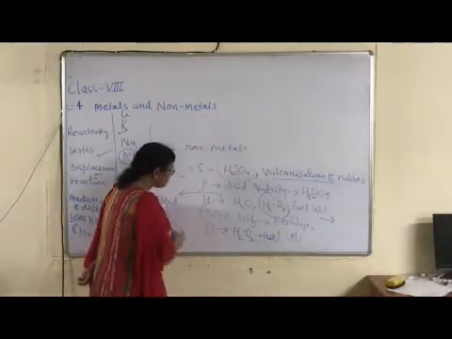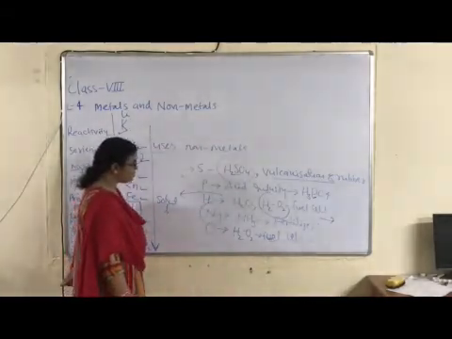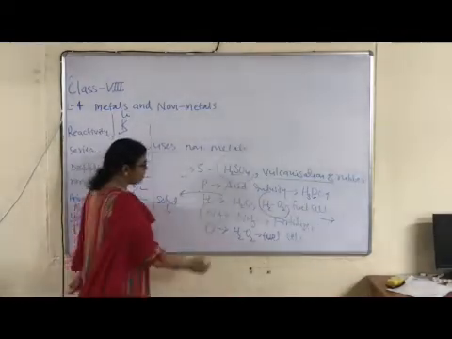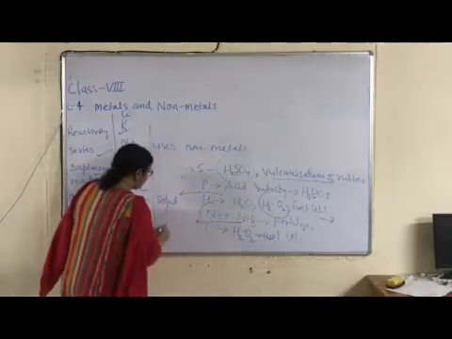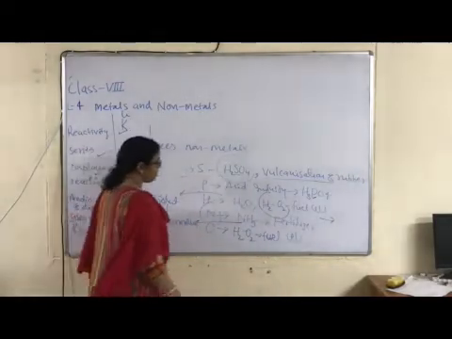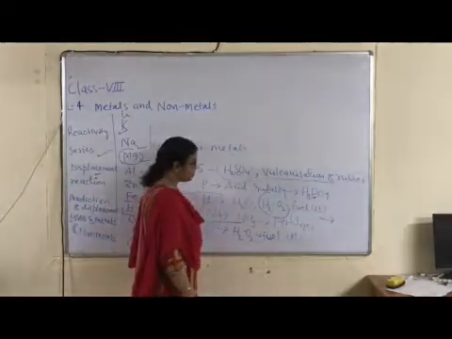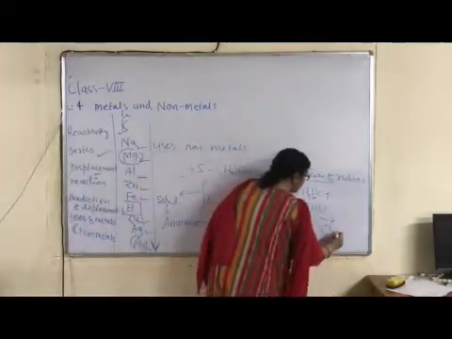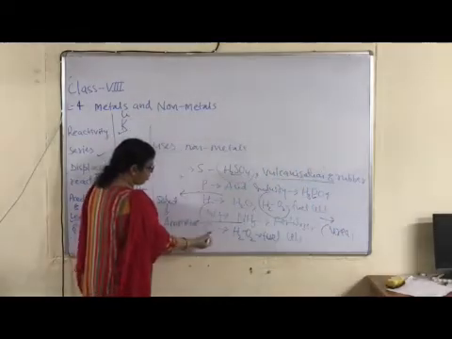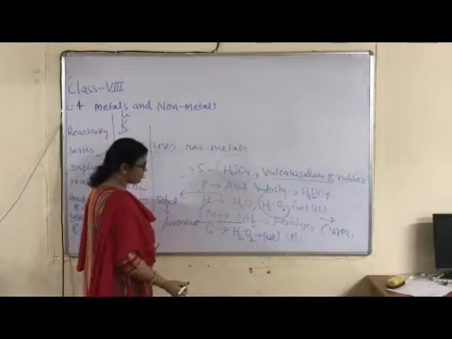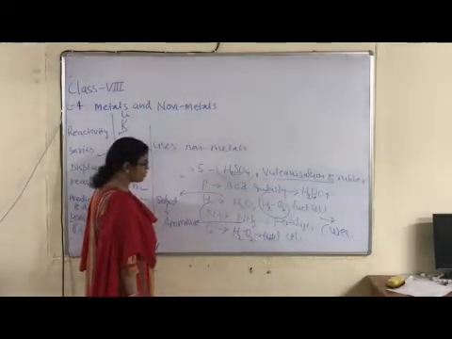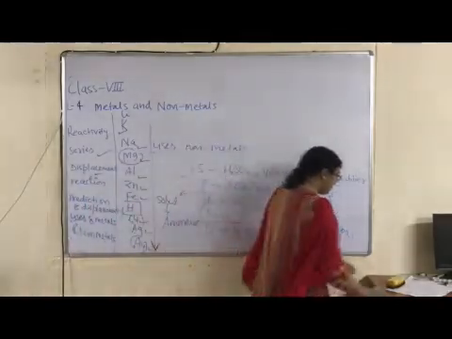Next, nitrogen, symbol of nitrogen is capital N. When nitrogen reacts with hydrogen, it forms ammonia. Right, children? This NH3 is ammonia. And ammonia is used in which industry? Fertilizer. Which fertilizer? Urea. Right? And this is a common use. Oxygen is taken with hydrogen, then what is the use of this cell? To produce electrical energy.